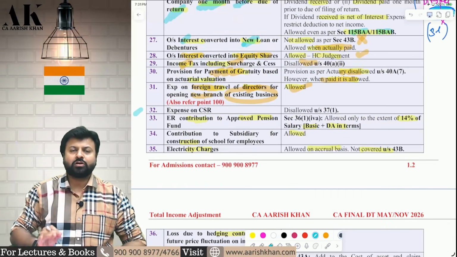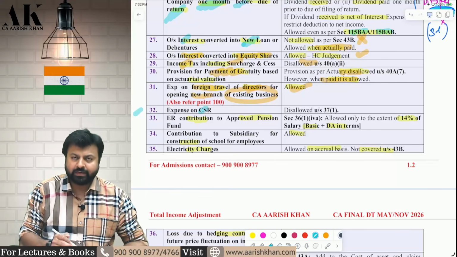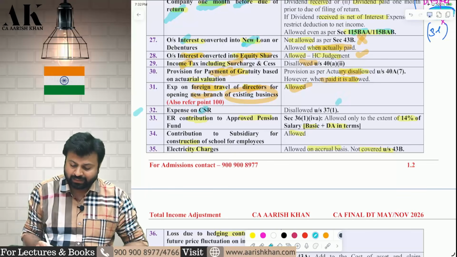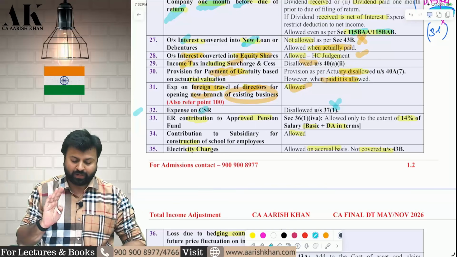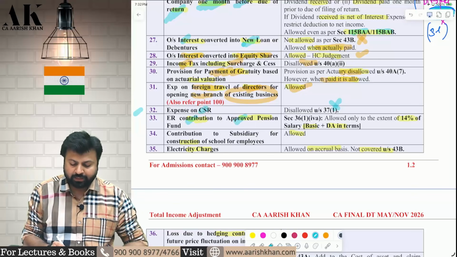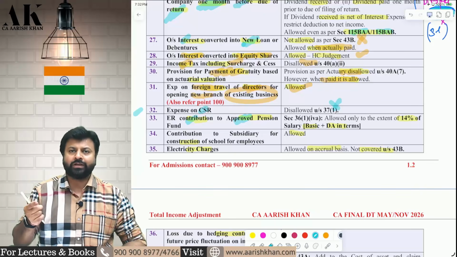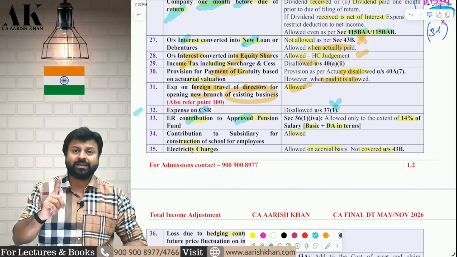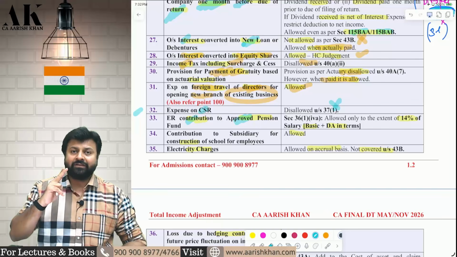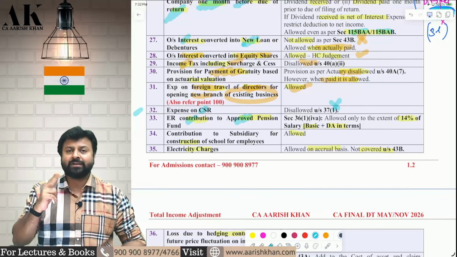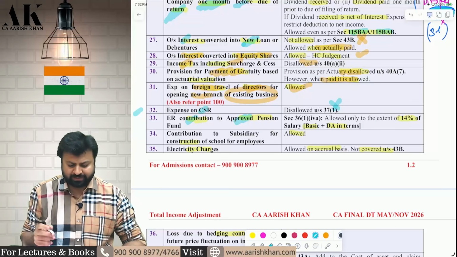Next is expenses on corporate social responsibility. If you incur any expense on CSR, then that is disallowed as per Explanation 2 to Section 37(1). Next is employer contributing towards an approved pension fund. If the employer contributes towards an approved pension fund for the employee, then 14% of the basic salary plus DA in terms will be allowed. And if it is in excess of 14% of basic salary plus DA in terms, the excess will be disallowed under PGBP. Okay.